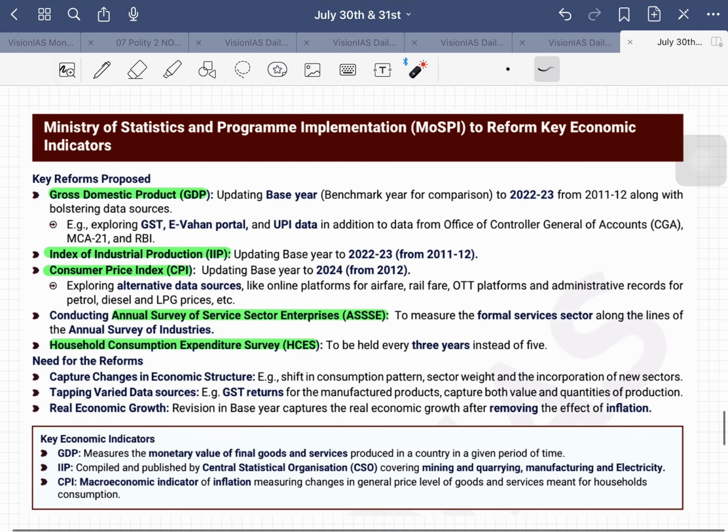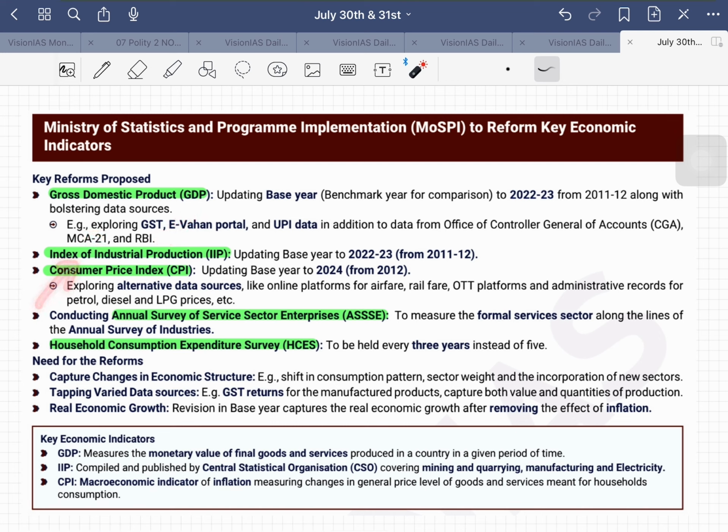And the next topic is one much more important one. MOSPI to reform key economic indicators. So what are these key reforms proposed? Gross domestic product base year is revised to 2022-23 from 2011-12, along with bolstering data sources. Now here GST is going to be included, e-Vahan portal, UPI data, all these can be used. MCA 21, RBI, Commerce and Industry initiative, this one MCA.